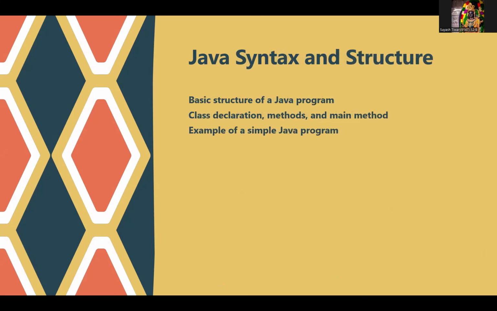Now, Java syntax and structure. The basic structure of a Java program is class declaration, method, main method, and an example of a simple Java program. We'll be discussing the entire structure and syntax of Java along with the programming in the upcoming sessions as well, and we'll be seeing how exactly we can write programs using Java.